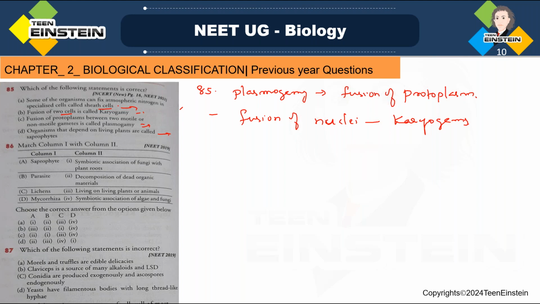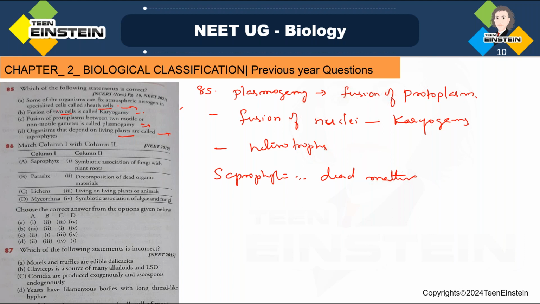And in the next sentence, organisms that depend on living plants are called heterotrophs, not saprophytes. Saprophytes grow on dead material. The organisms which grow on dead matter are called saprophytes.